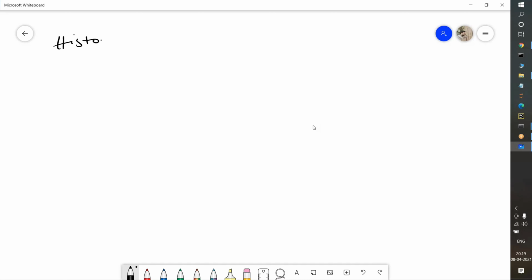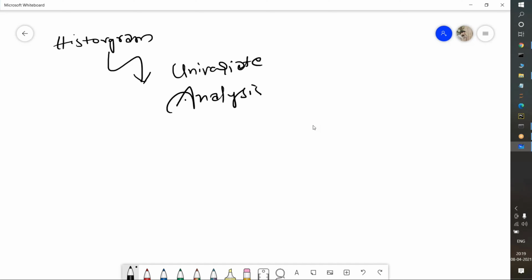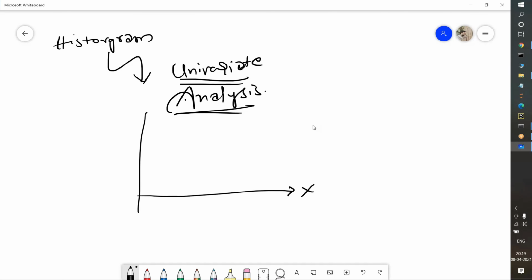Another thing you need to understand, I am telling you now only, is that the histogram is known as a univariate analysis. What do you mean by univariate analysis? It means there is only one data plotted, on the x-axis. On the y-axis we will not plot the data.